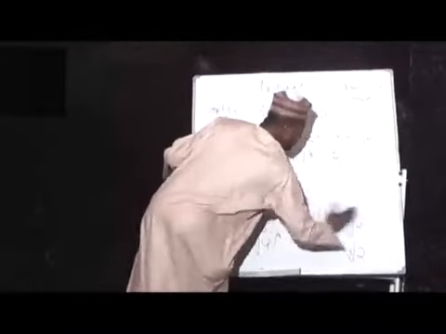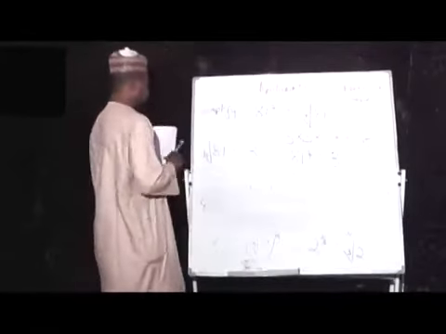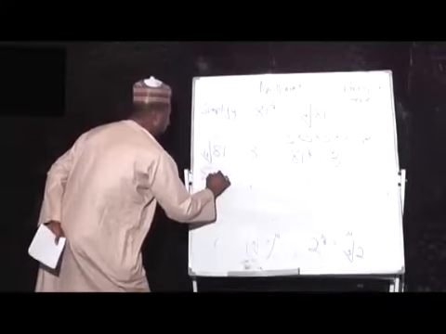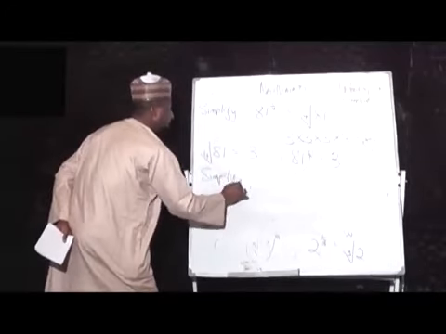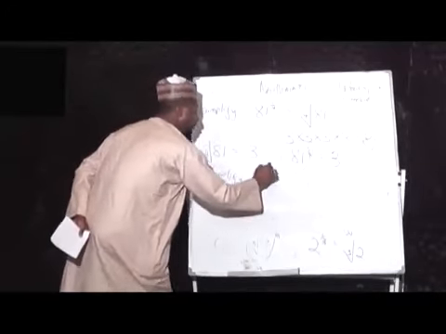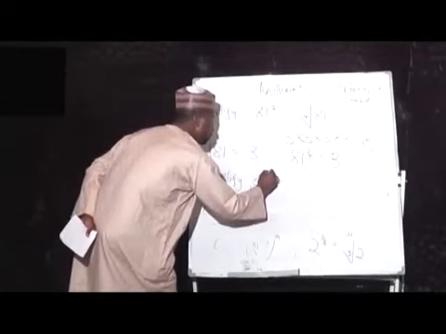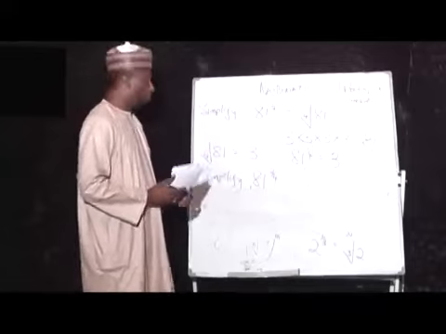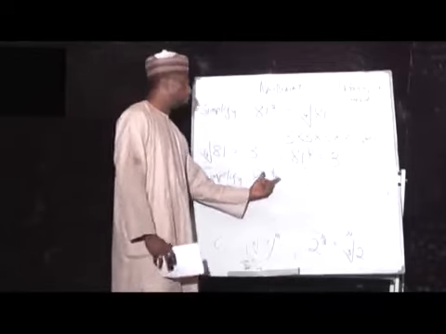Now what happens if we say simplify 81 raised to power 2 all over 4? 81 raised to power 2 all over 4.